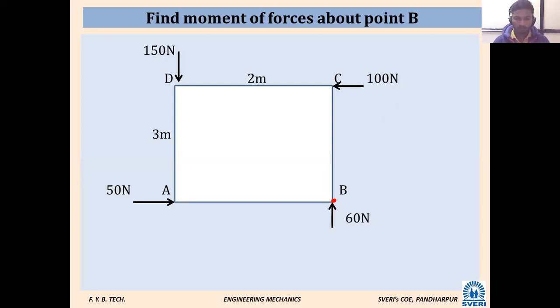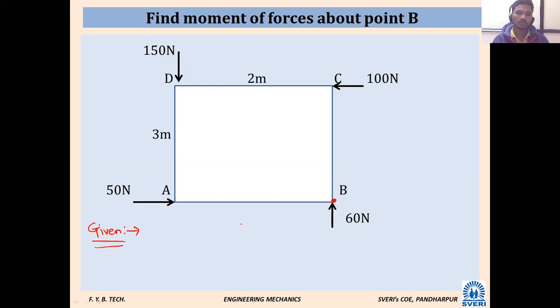The problem is very simple, but let us practice how we can solve it. So 4 forces are there in this system. I will start here.